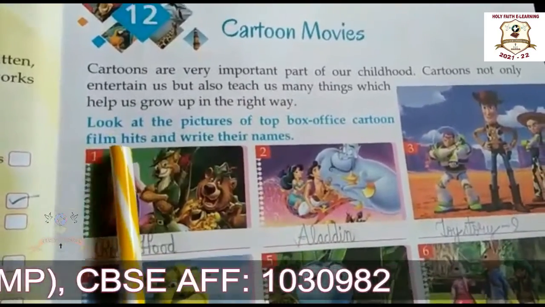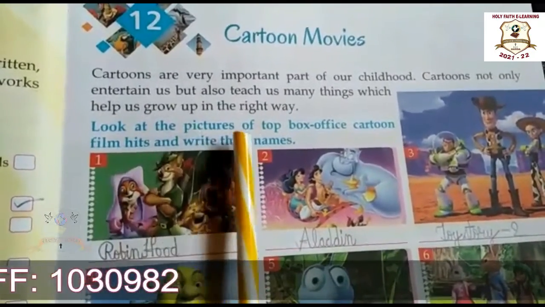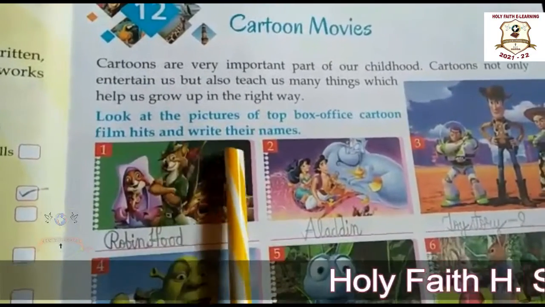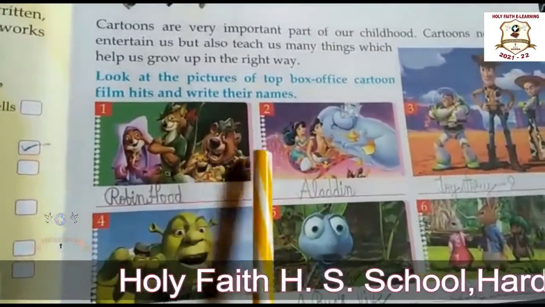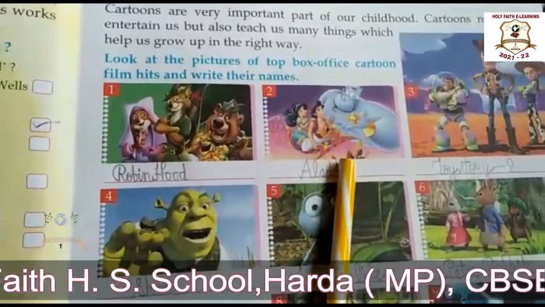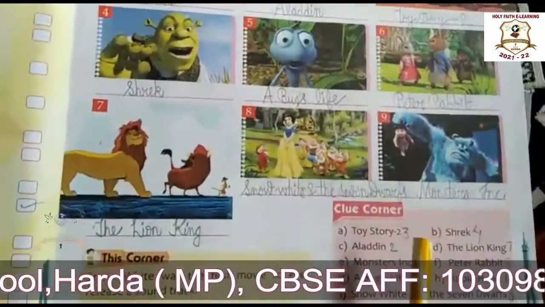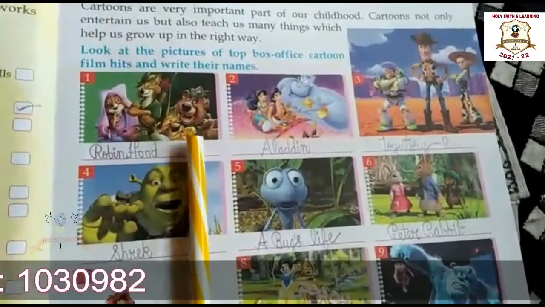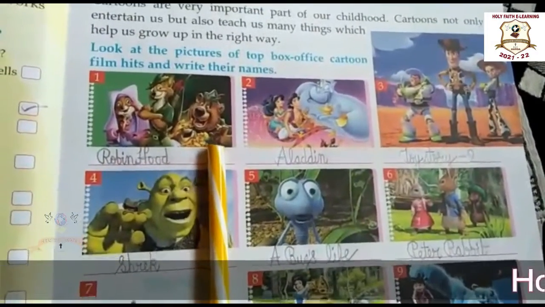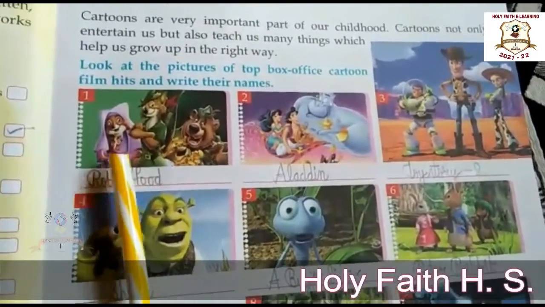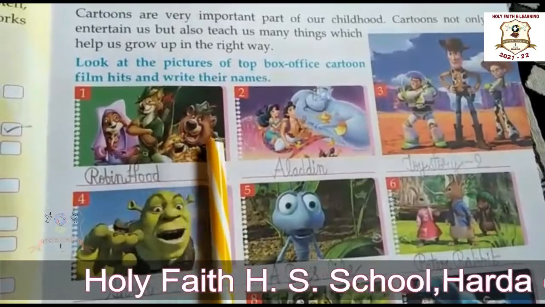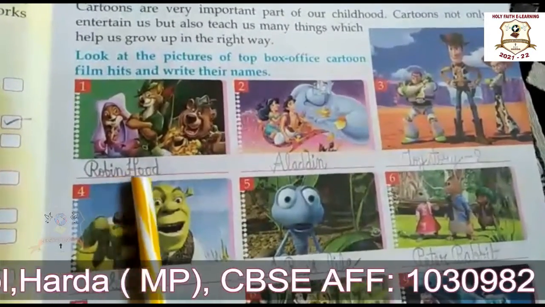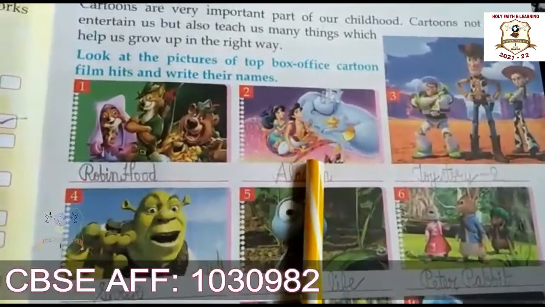Okay, now here look at the pictures of the top box office cartoon film hits and write their names. Here we have a picture of some cartoon movies. We have to use this clue corner and find the name of the cartoon movies. Okay students, now let's start. Look at this picture number 1. Here the picture number 1 is of cartoon movie Robin Hood.